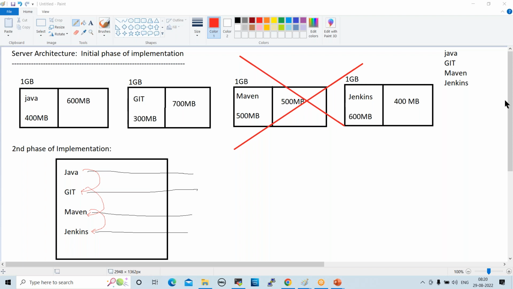This is one drawback. And also, if the server crashes, what will happen? All the applications will be gone, right? So that is why this is also a failed concept.